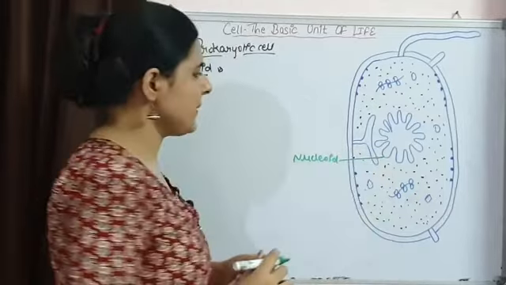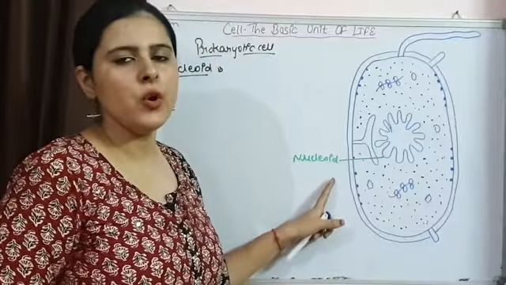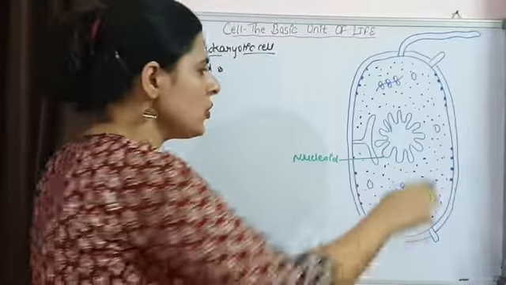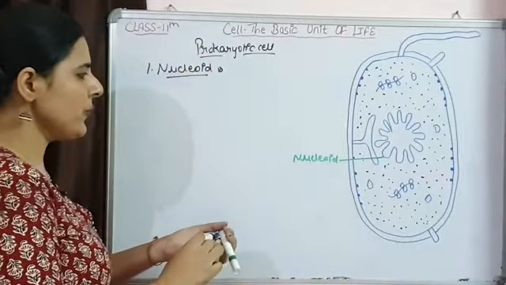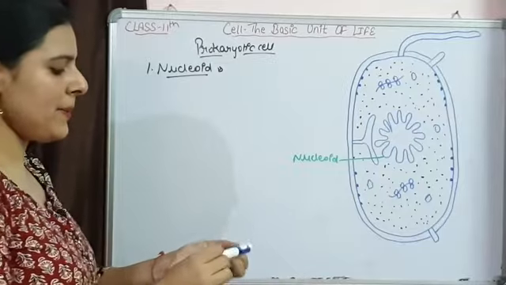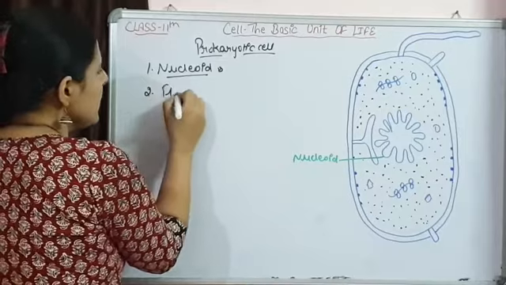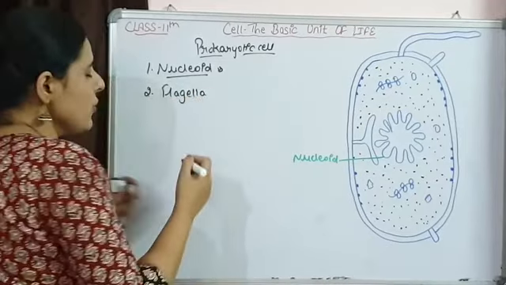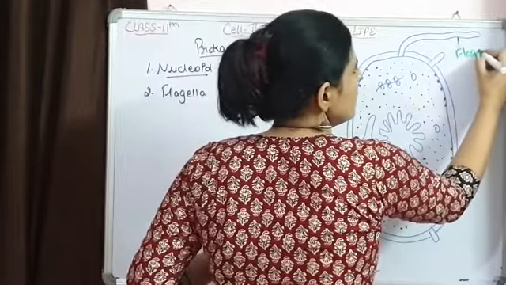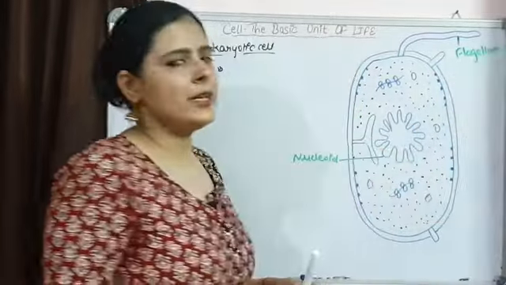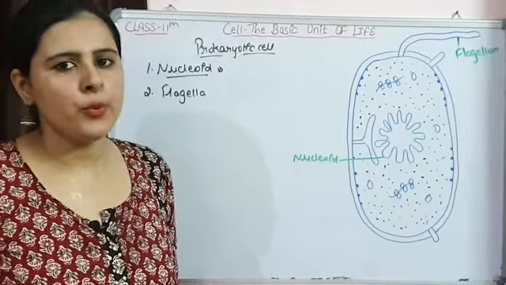That is directly present in contact with the cytoplasm, and it is also known as genophore or prochromosome. So no true nuclear envelope is present around it. Now for movement there is flagella present, a long thread like structure which is helping in locomotion. So flagellum is there, that can be single or more than one flagellum can also be present in a prokaryotic cell.